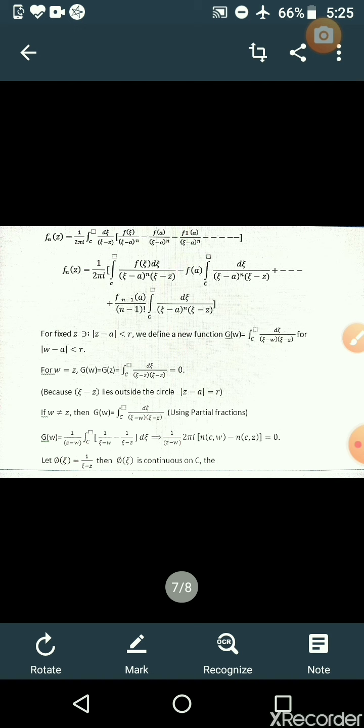Therefore f_n(z) we can write as 1 over 2 pi i integral of f(xi) dxi by (xi minus a) to the power of n into (xi minus z). So this is the proof, and hence the theorem. I think I have explained it fast.